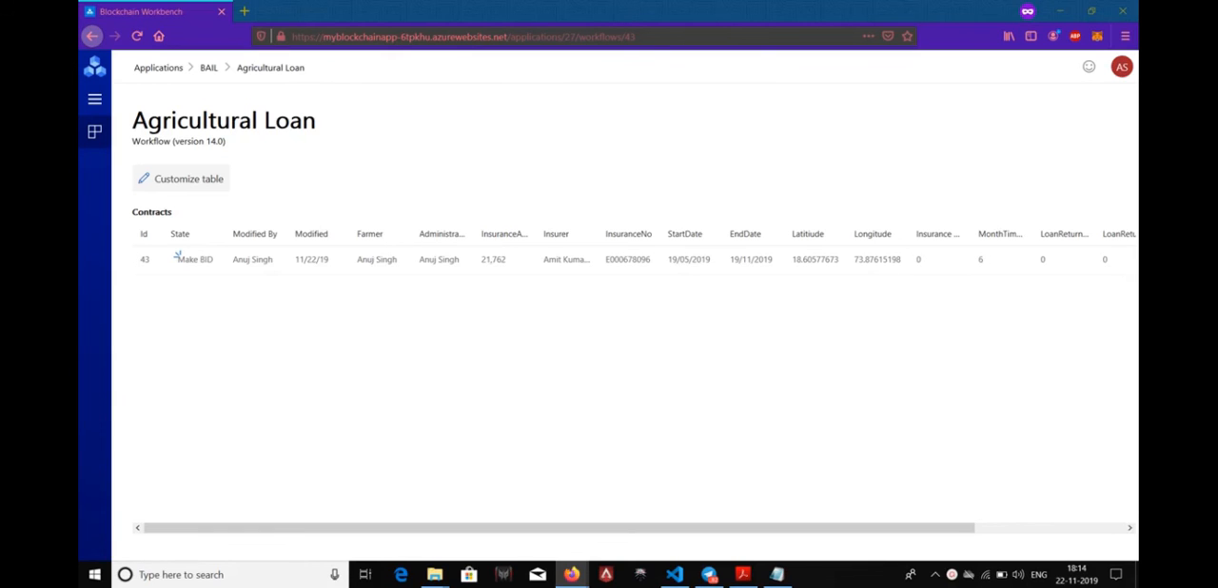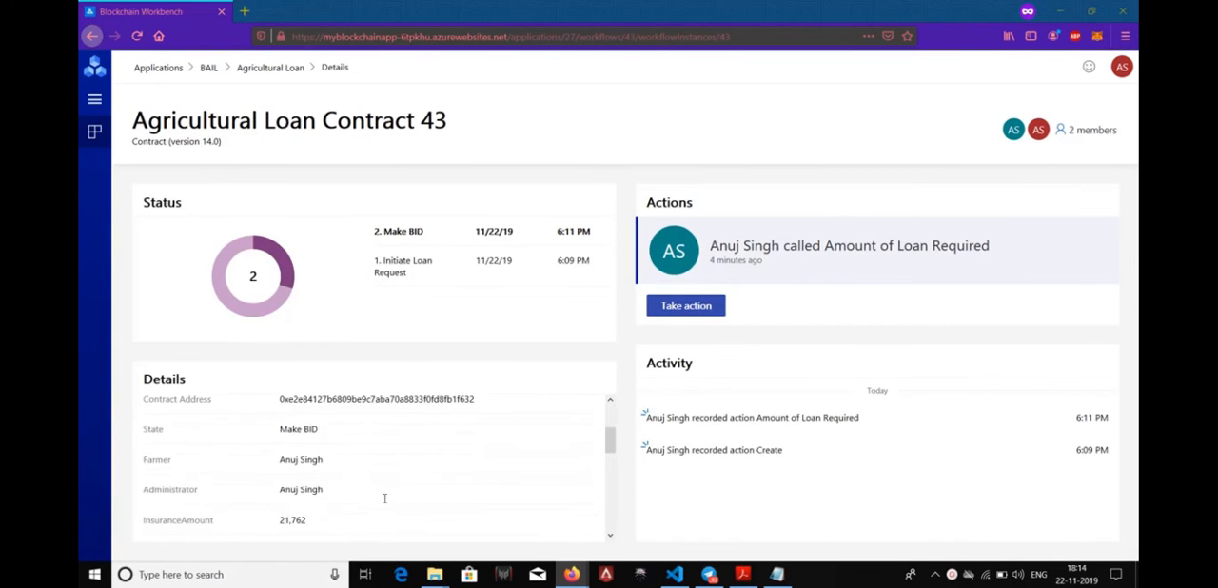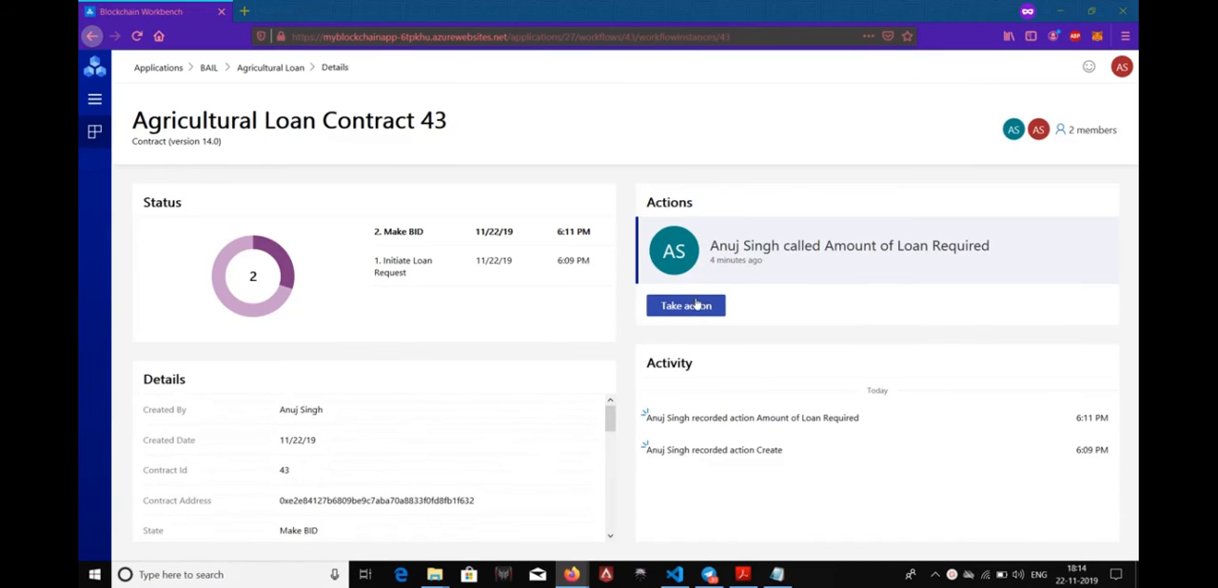So now I'm in the role of an investor, and I can see that some farmer has requested a loan. I can see the details of the loan here: the name of the farmer, the insurance amount, and the amount of loan that he requires, along with all the other details. So I can go ahead and make a bid to this farmer.